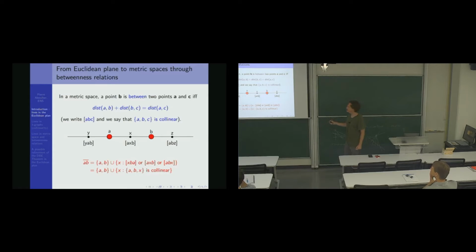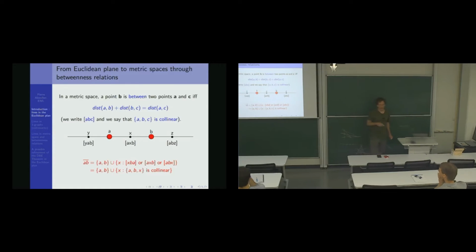We write this yab. This means a is between y and b. Then it will also contain every point x that is between a and b, and every point z so that b is between a and z.